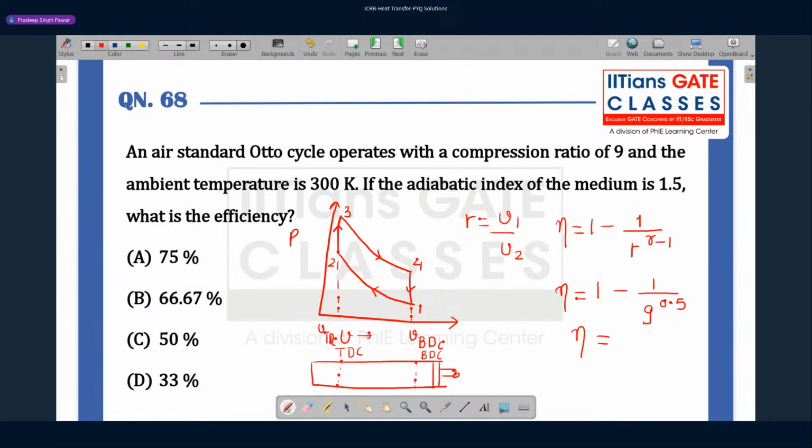Let's see how much it comes out. It comes out as 0.5, so it is 66.67%. Answer is option B. Let's move to the next problem.